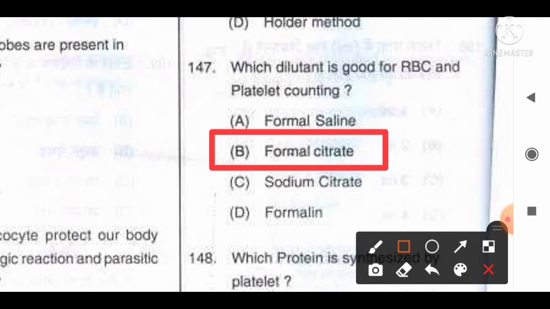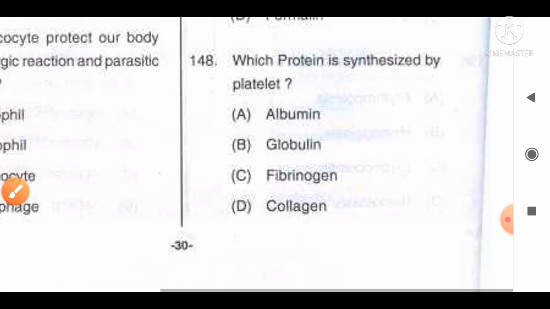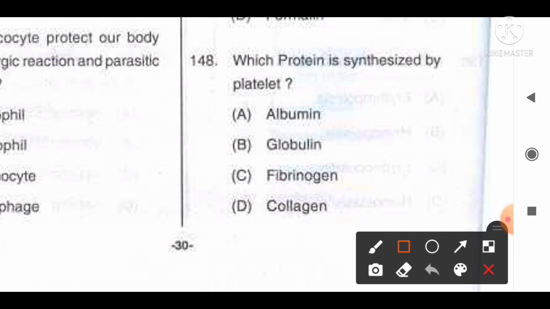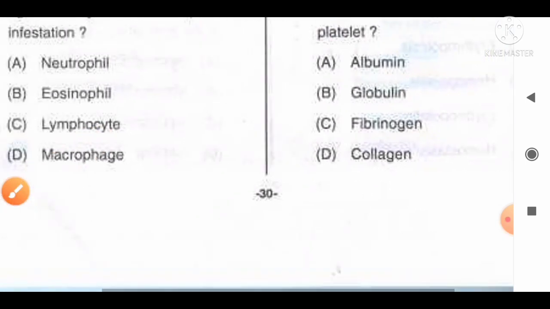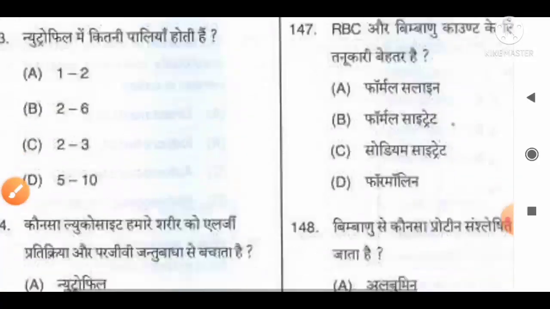Move to the next question, number 148. Which protein is synthesized by platelets? And the options are: A. Albumin, B. Globulin, C. Fibrinogen, D. Collagen. And the correct answer for this question is option C. Fibrinogen is the protein that is synthesized by the platelet. Option C is the correct answer for this question, that you have to remember for this particular question. Move to the next question, number 149.